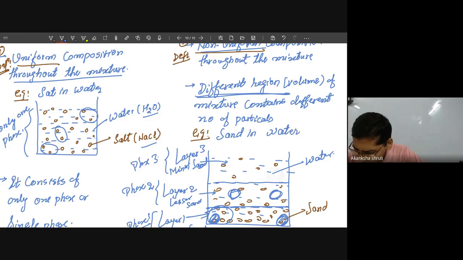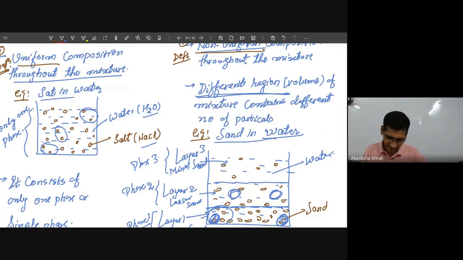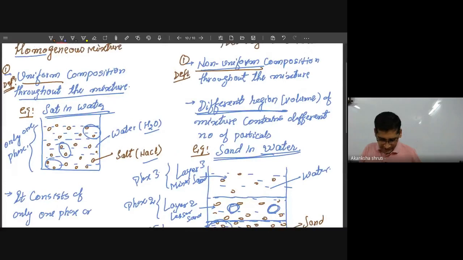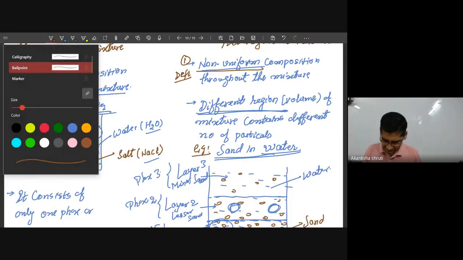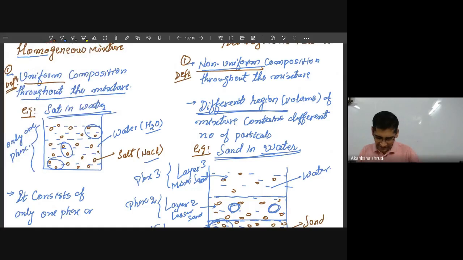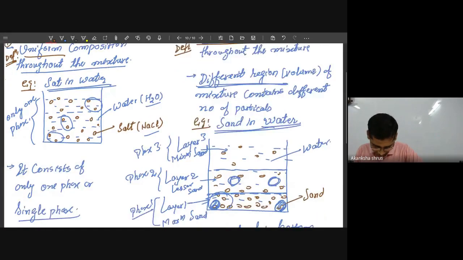Student, write this example. Sand in water is forming a heterogeneous mixture, but salt in water is forming a homogeneous one. So these differences, considering their definition, then their example, then how is the visibility?